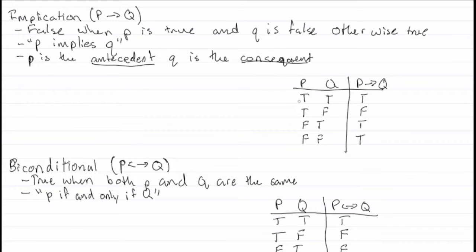So here we see everything is true other than what I mentioned, which is when P is true and Q is false. Then the implication of P on Q is false. So why is this? Well, let's take a look.